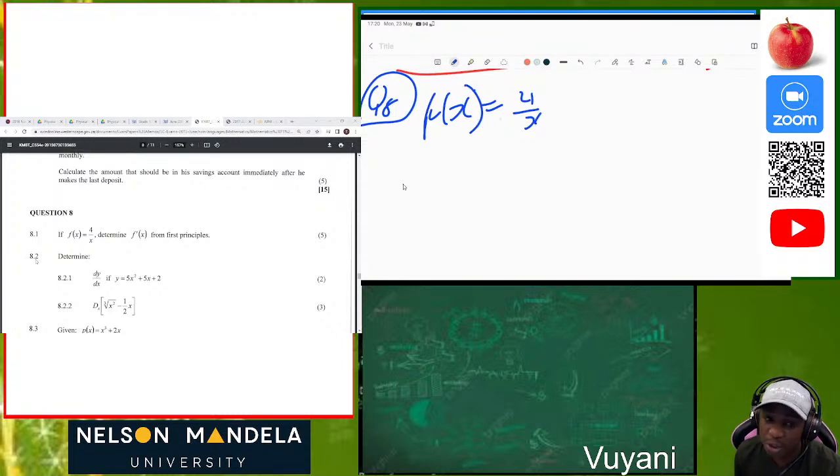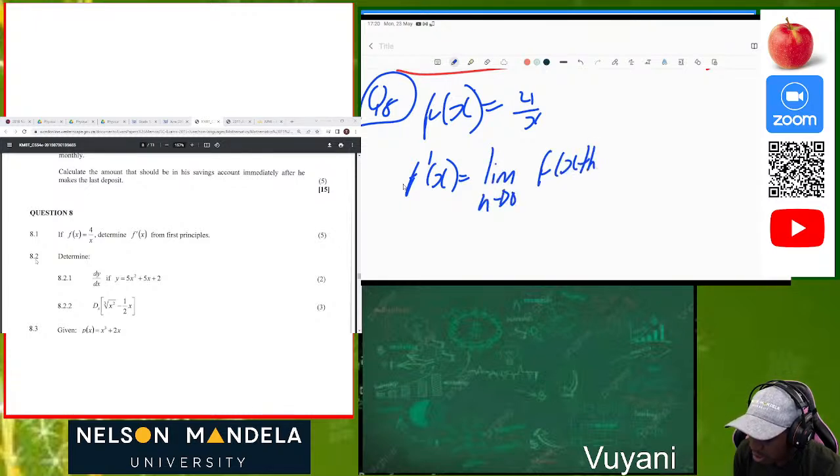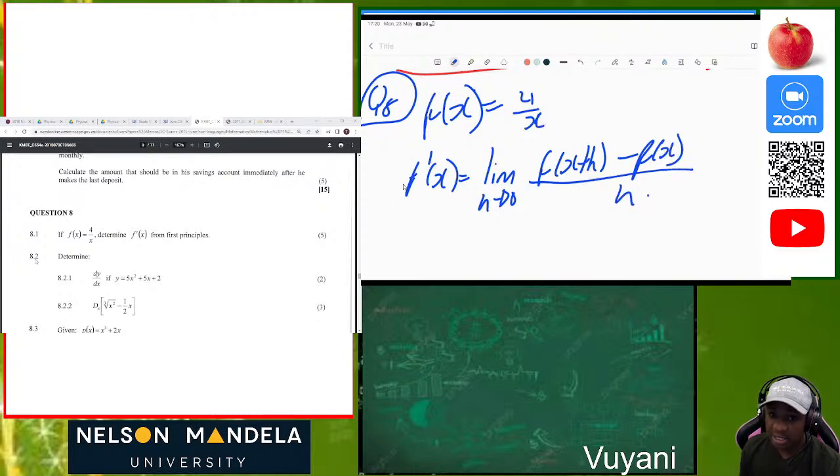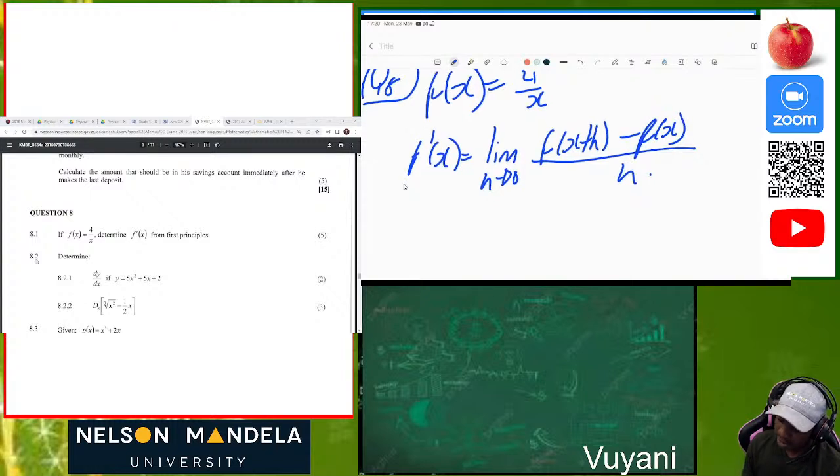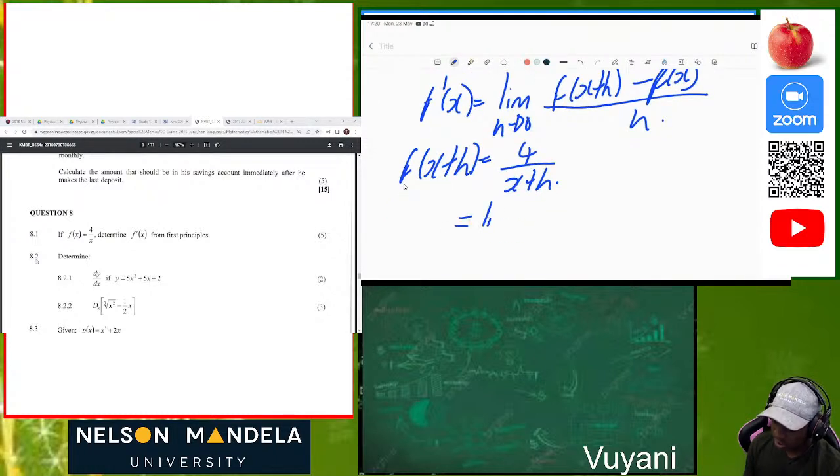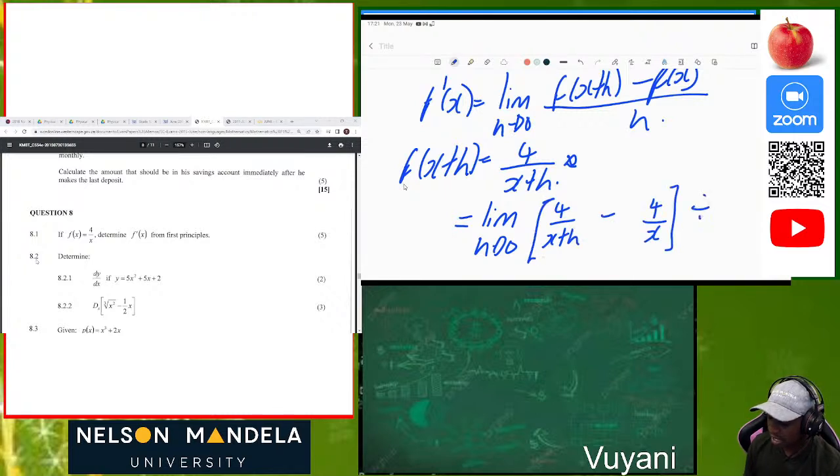So from first principles, what do we know? We know that f prime of x is equal to the limit as h approaches 0 of f of x plus h minus f of x all divided by h. So now we have to determine the value of f of x plus h. So f of x plus h, we know that it will be 4 over x plus h. Now let's go. Limit as h approaches 0. Then what is our f of x plus h? That will be 4 over x plus h minus 4 over x. Then, since we are dealing with fractions, let's put our division like this, divided by h.